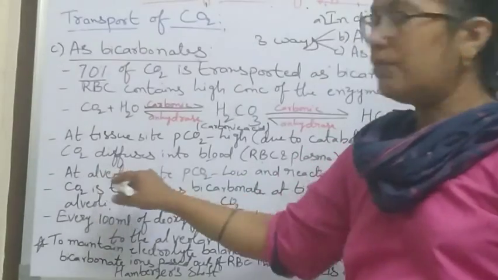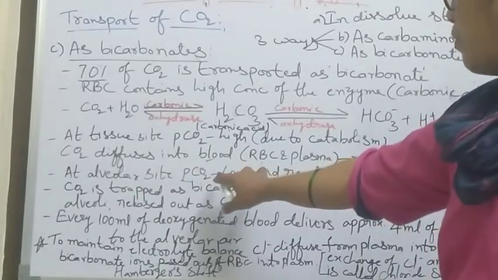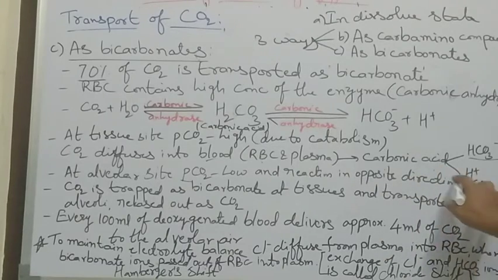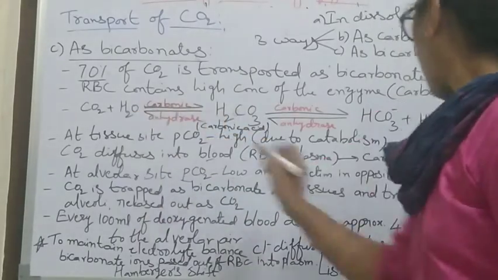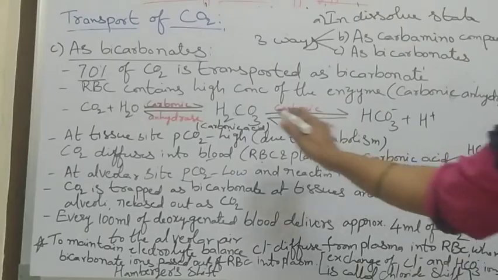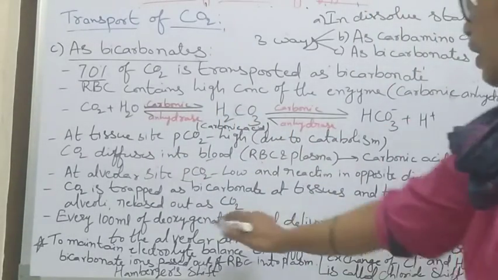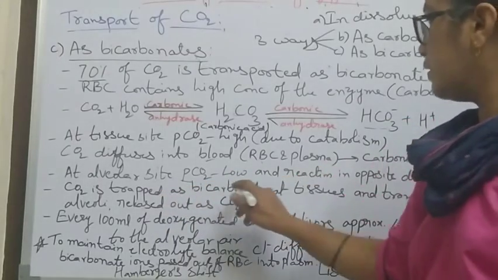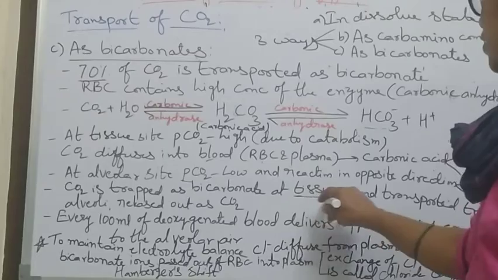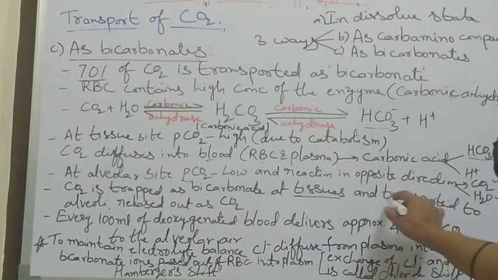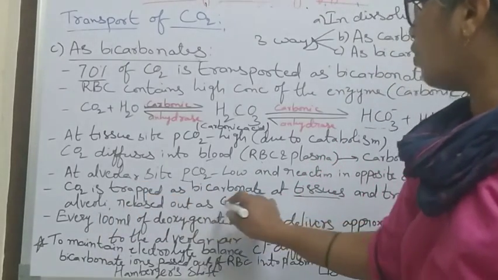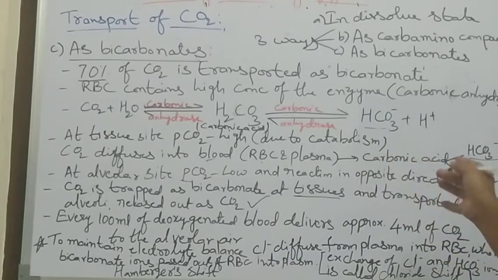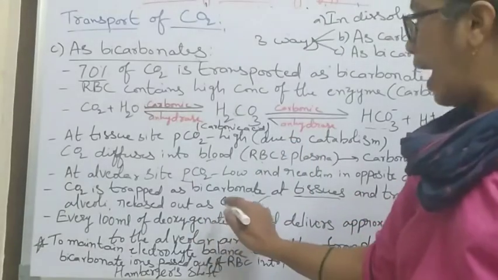At the alveolar site, when the partial pressure of carbon dioxide is low, the reaction is in the opposite direction, and carbon dioxide and water are formed again. The CO2 is trapped in the bicarbonates at the tissues, transported to the alveoli, and released out as CO2. Carbon dioxide is already present in the bicarbonate at the tissue level, and it is transported to the alveoli as CO2.